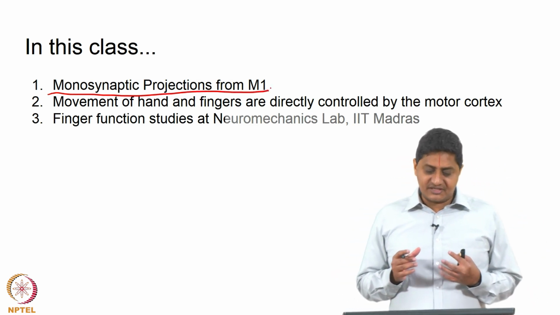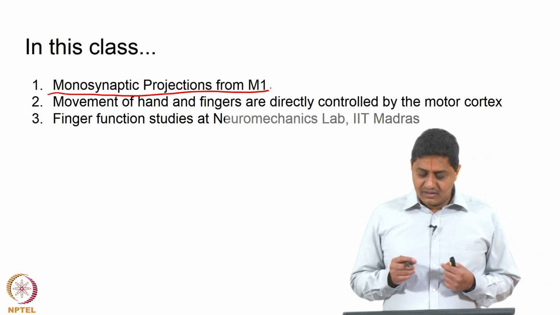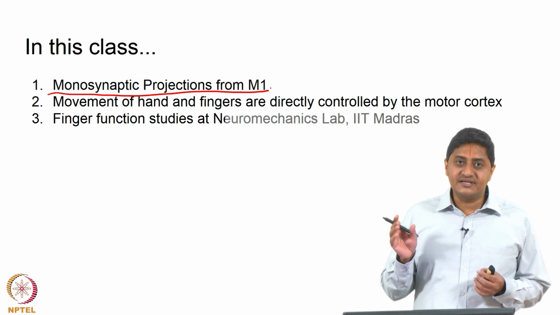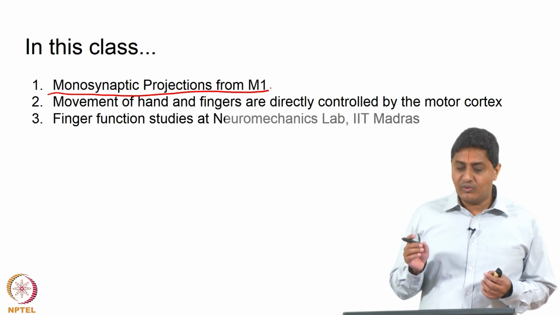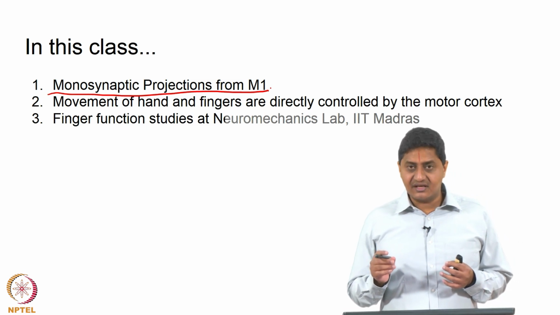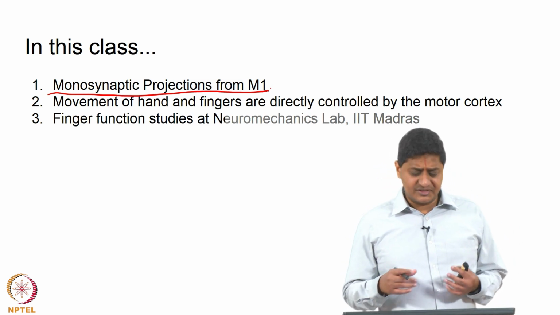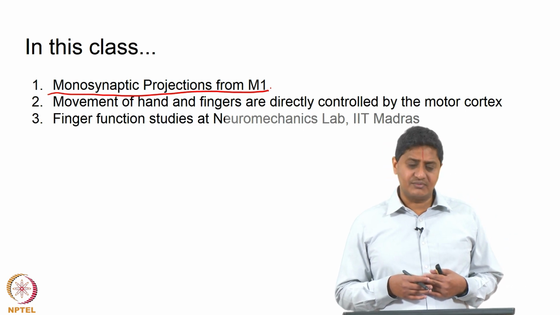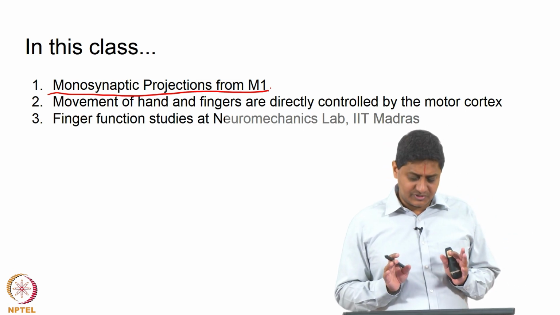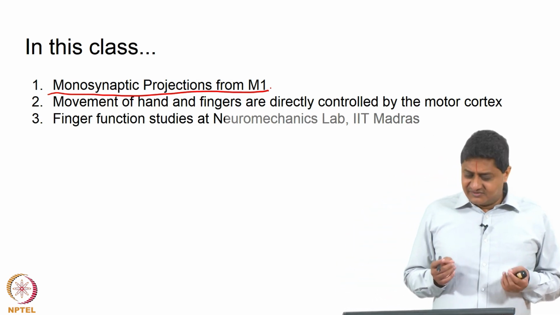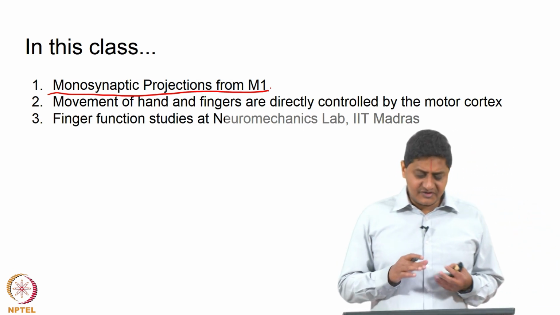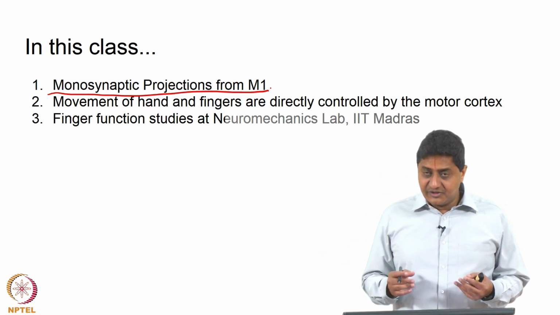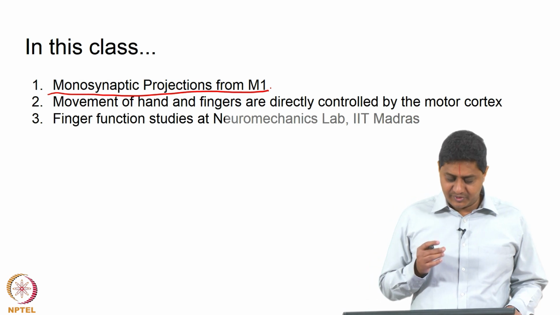So, a crucial aspect of motor control has this feature where fingers and hands receive monosynaptic projection from M1, whereas other parts of the body, especially the legs for example, and the more proximal parts of the body such as shoulder for example, do not receive these monosynaptic projections. So, what is the importance of these monosynaptic projections? We have discussed this in several previous classes. So, I will once again briefly introduce this and touch upon its importance today.